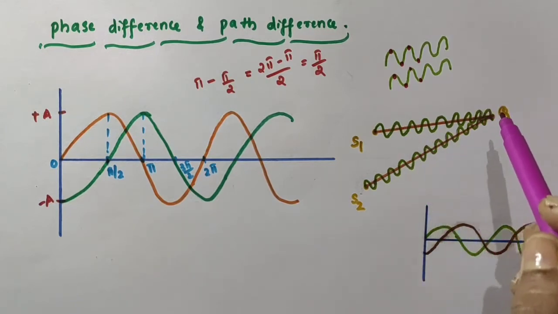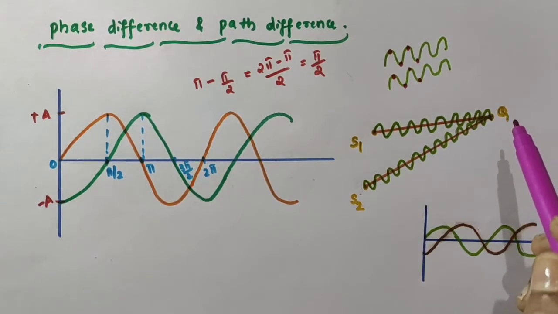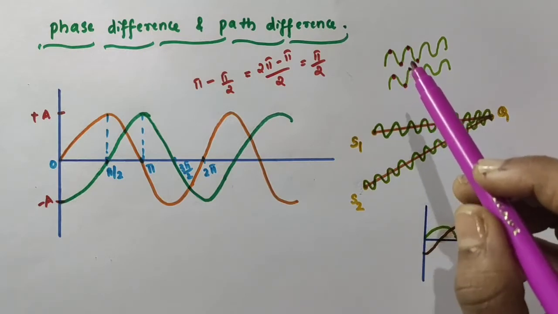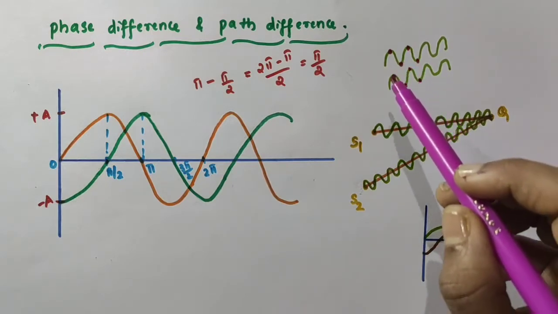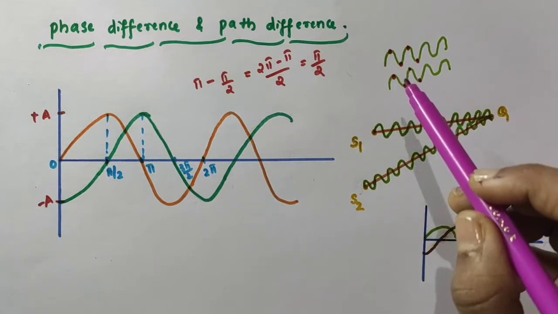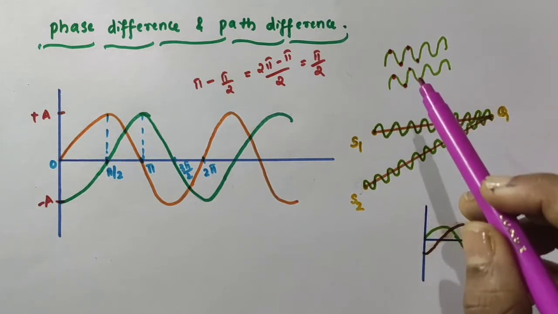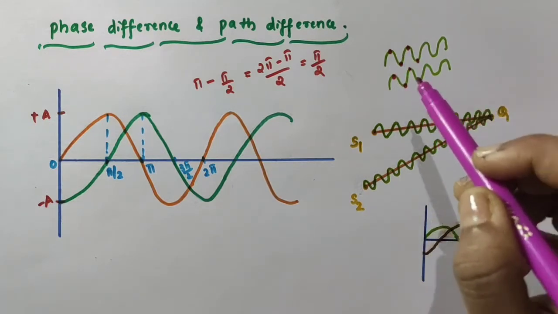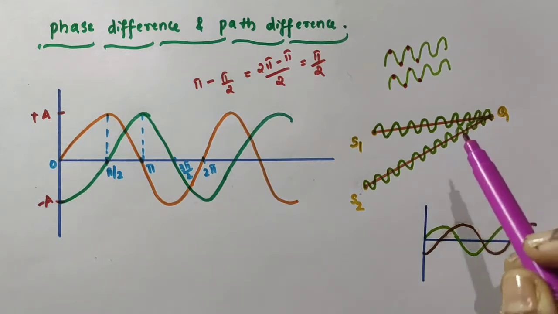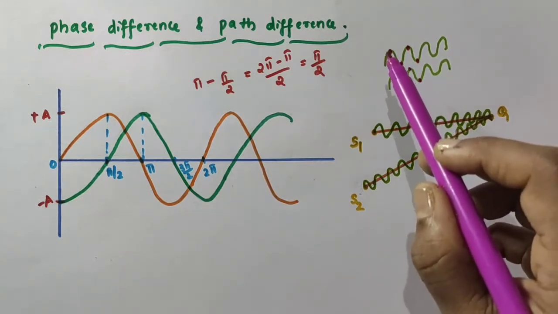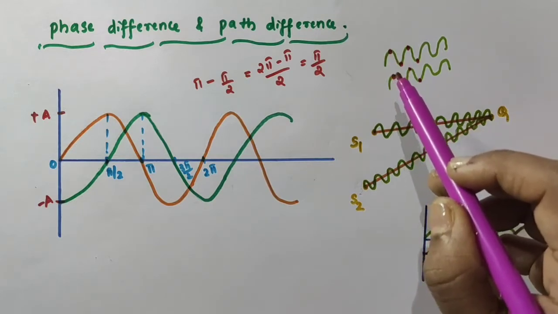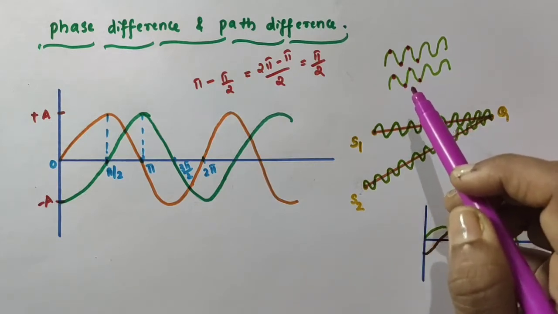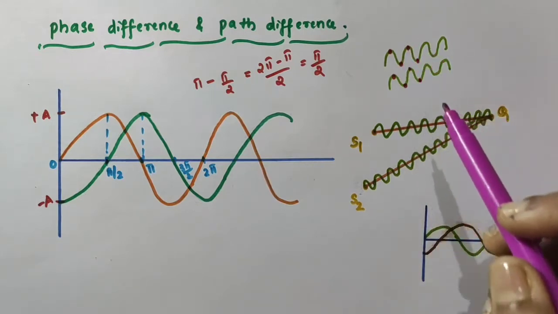If at this particular point Q in the medium, the crest of the first wave from the source S1 meets the crest of the second wave from the source S2, and similarly the trough of the first wave meets the trough of the second wave, then these two waves are said to be in phase.